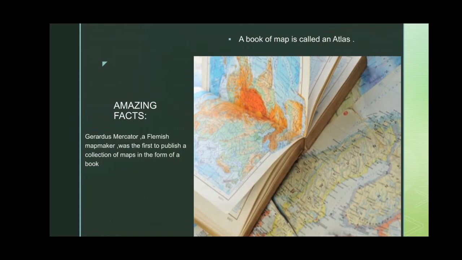Now an amazing fact: Gerardus Mercator, a Flemish map maker, was the first to publish a collection of maps in the form of a book. Isn't it interesting? A book of maps is called an atlas. Now an atlas is used to see different locations on a map.